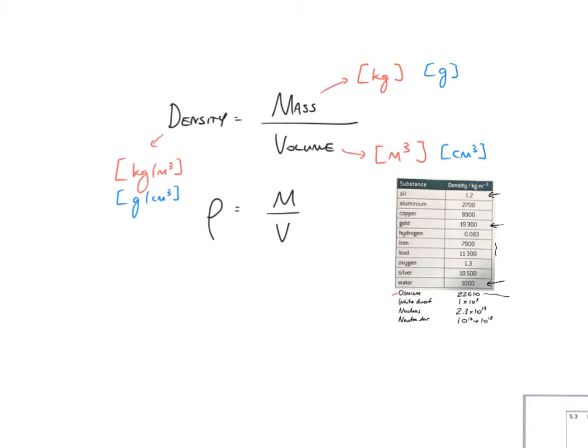The heaviest element is osmium, 22,610 kilograms per meter cubed. And then I've also, just for your interest, included the density of a white dwarf star, nuclear matter, and a neutron star. So densities range from really quite small to really quite big once you get to the level of a neutron star. Interestingly, this equates to approximately a Mount Everest resting on a teaspoon. Just an interesting fact for you there.